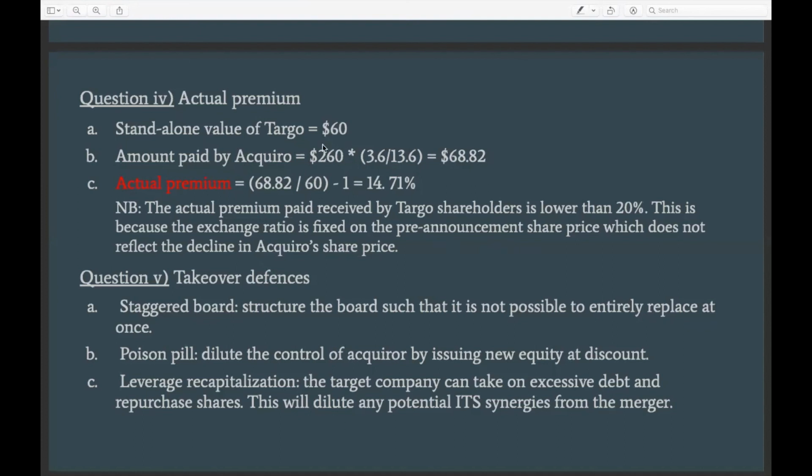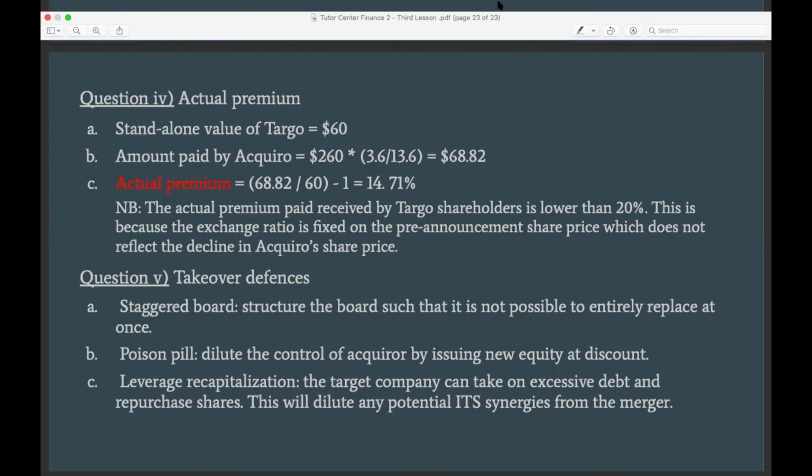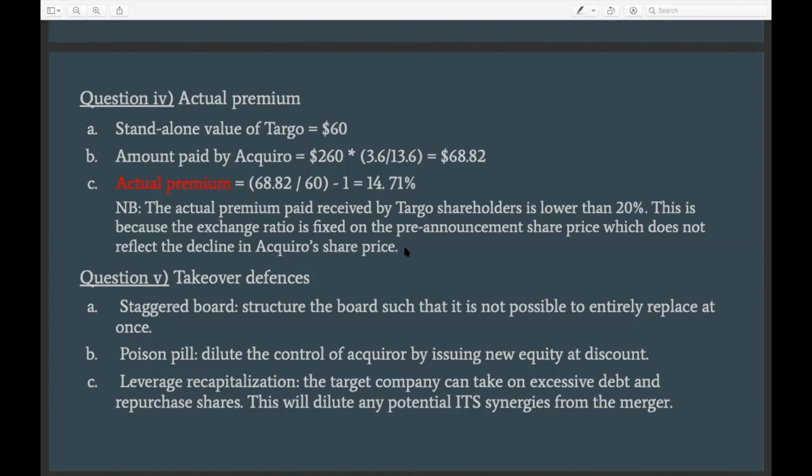And it's literally the value of the combined company times the percentage that is held by the Darboe shareholders. And now we can calculate the actual premium, which is basically the value that the shareholders received divided by the true value, and find the percentage, which is 14.71%, right? And obviously, like I said before, this is less than 20%.